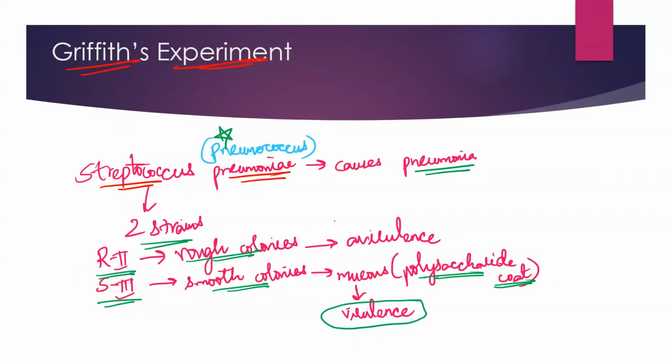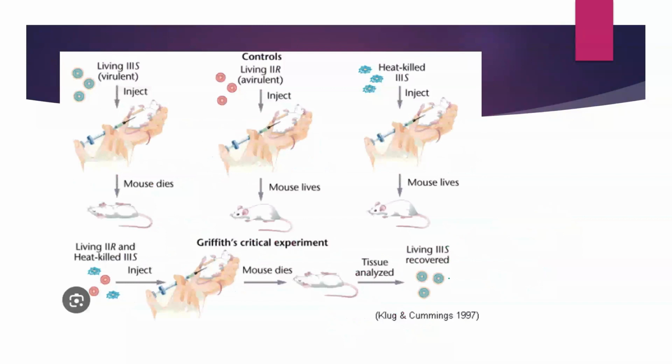R2 strain is an avirulent strain, that means it does not cause any infection, there is no way it can cause the pneumonia disease. While S3 strain causes pneumonia disease as it can produce a polysaccharide coat. Now, what is Griffith's experiment?